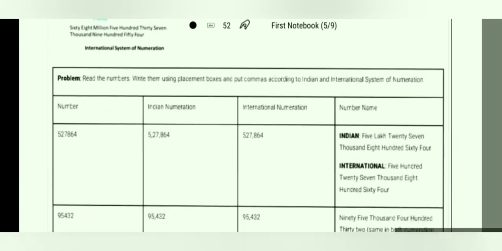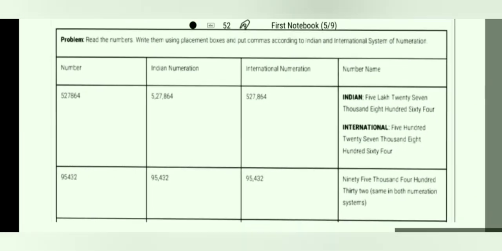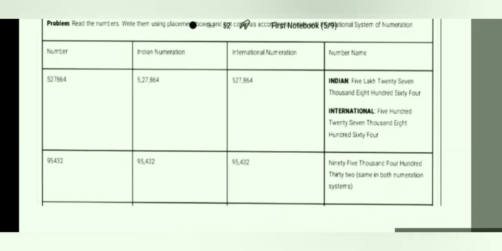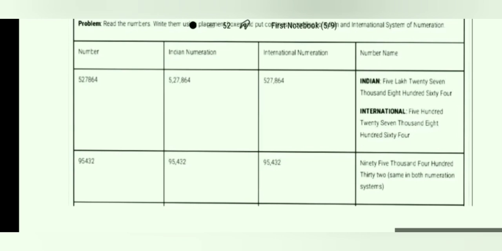We start from ones, tens, hundreds, then comma, then thousand, 10,000, 100,000, then comma, then million, 10 million, 100 million. This is known as the international system of numeration. See, here is an example given here.